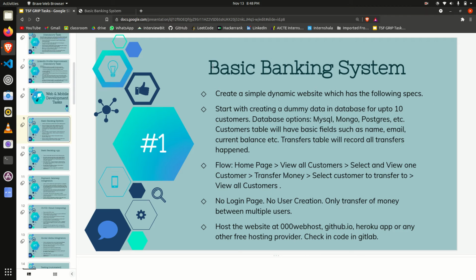Here I have done my internship task at TSF Grip Spark Foundation. My project title is Basic Banking System. Here is the project problem statement.